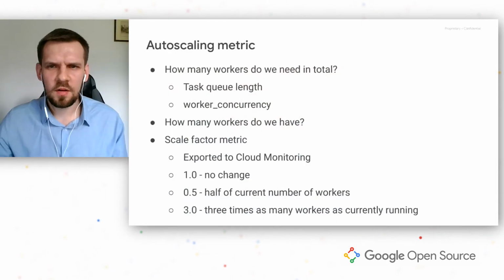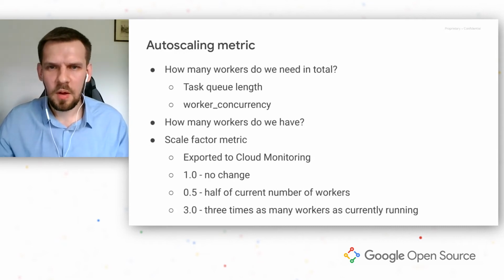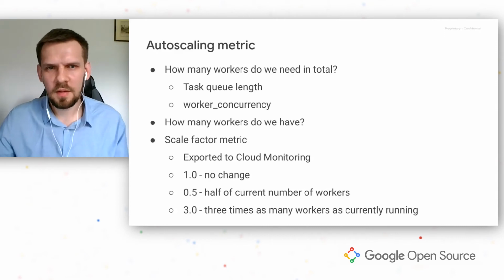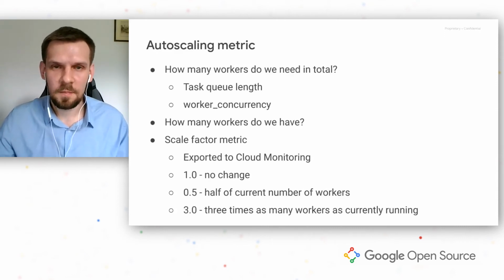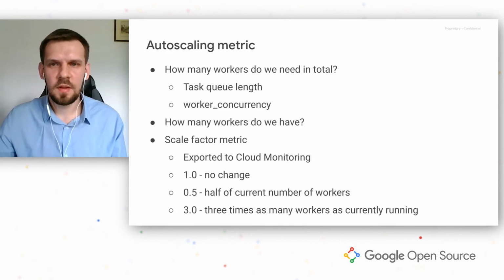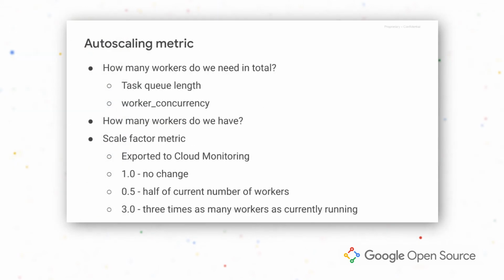To design our metric, we ask ourselves a question. How many workers do we need right now to run all the tasks that we have? And to find this number, we need first to take the number of queued tasks and then worker concurrency setting. If we divide one by another and round it, we will get our value. For the metric, we also need to know how many workers we have right now.